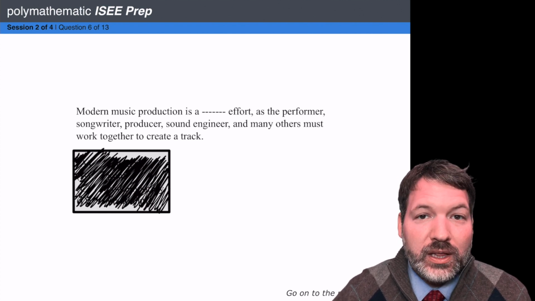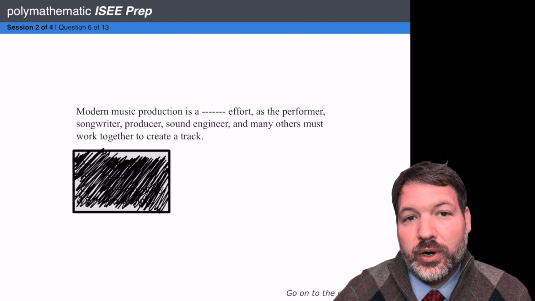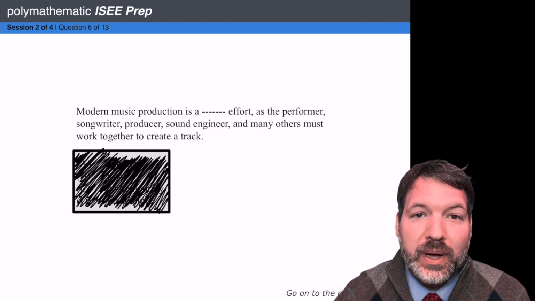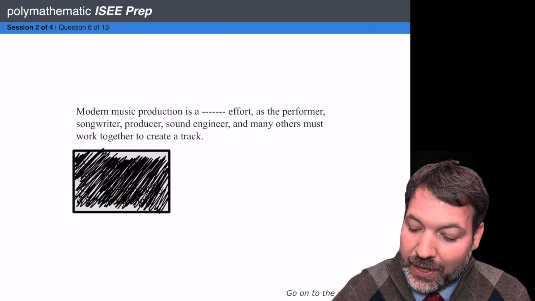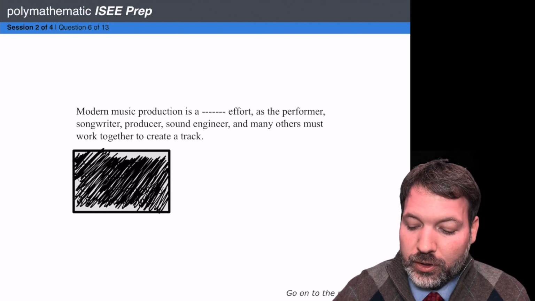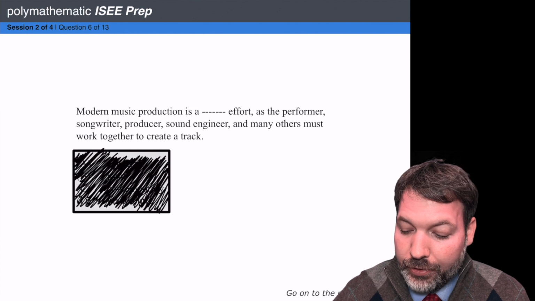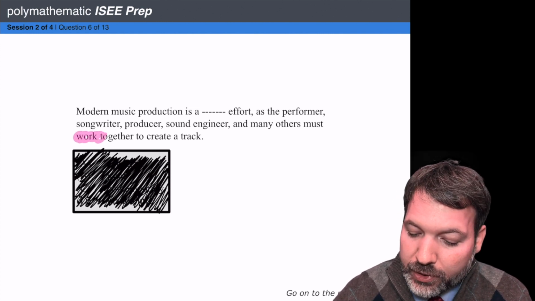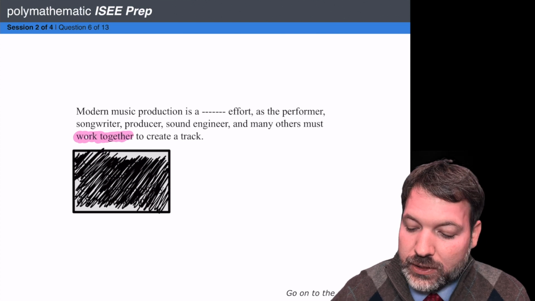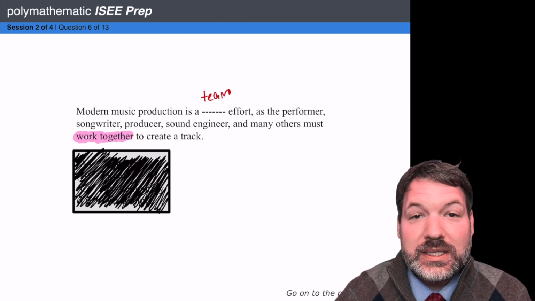If you have trouble filling in the blank, you look for that most descriptive part of the sentence that the psychometricians must be using for the right answer choice. Modern music production is a blank effort, as the performer, songwriter, producer, sound engineer, and many others must work together to create a track. Well, what's important here is you have a bunch of people working together. So we might say something like it is a team effort.